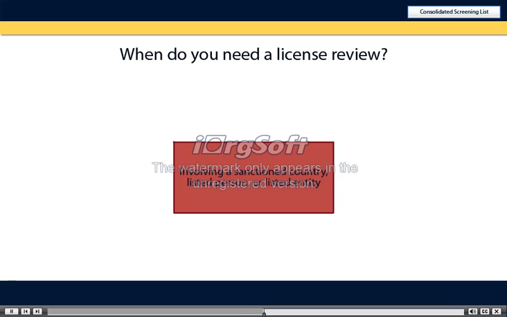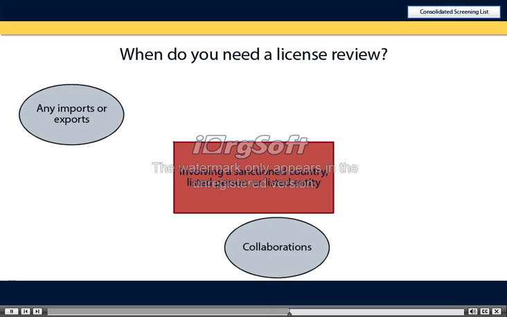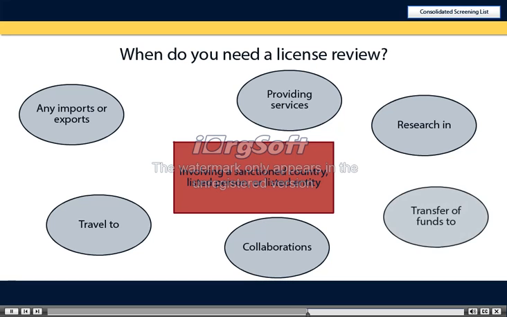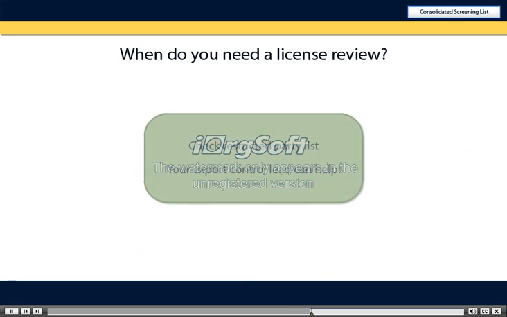Contact your export control lead for a license review if you are participating in any of the following activities involving a sanctioned country or a listed individual or entity: any imports or exports, including samples, artwork, or any research material; collaboration with individuals residing in a sanctioned country, providing services, including conducting interviews; research in, travel to, including to attend a conference, or transfer of funds to.